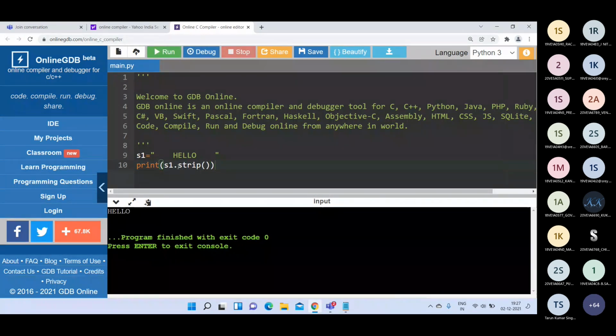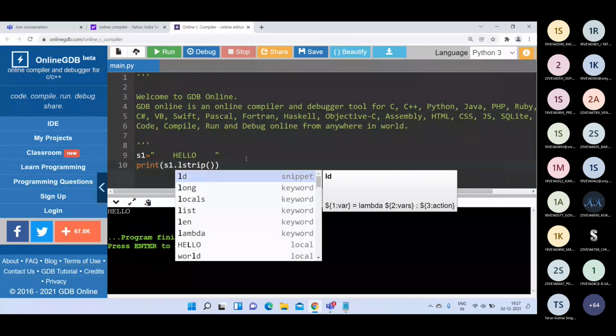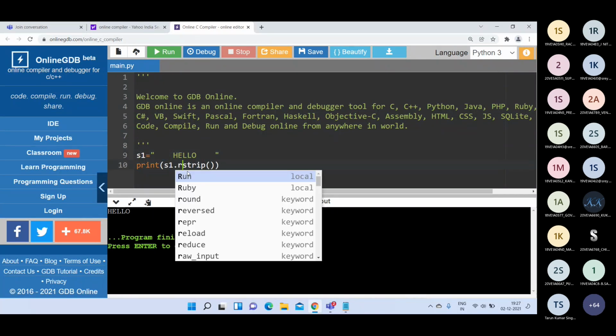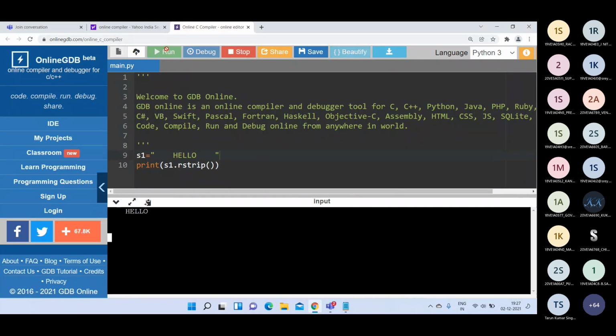In this you also have lstrip and rstrip ఉంటాయి. lstrip means only the leading spaces will be removed. See here, only the front space will be removed. If you have rstrip, only the trailing spaces will be removed. Leading will be as it is. But రెండు ఒకసారి రిమూవ్ చేయాలంటే you can go for strip. s1 dot strip, you can remove all the leading white spaces and trailing white spaces at a time.